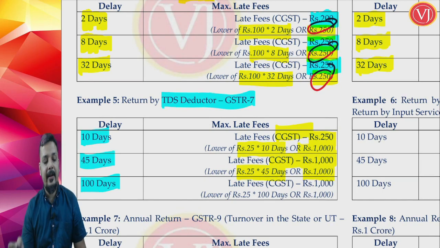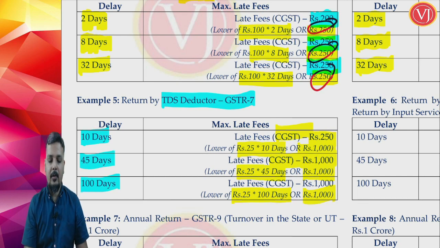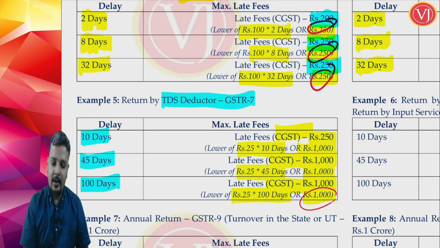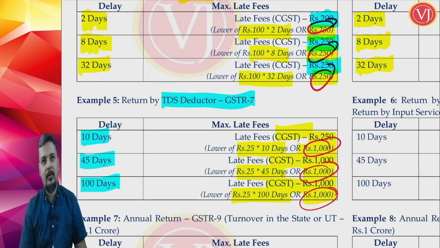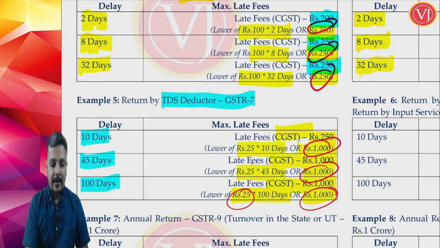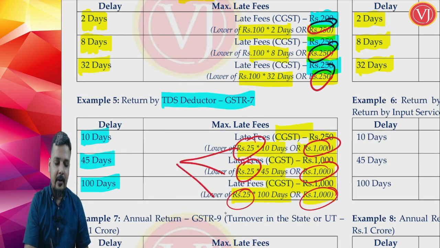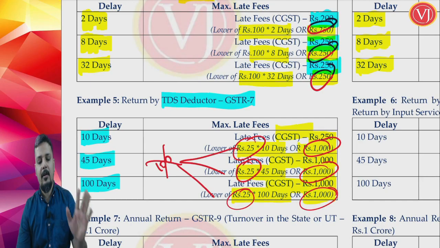And if it is 100 days delay, so 25 multiplied by 100 days, compare with 1,000. So 2,500 or 1,000, which is lower, CGST late fees is 1,000. The interesting point is the upper limit in all the three cases is 1,000 rupees, and per day in all the three cases is rupees 25. It is not rupees 100. Right, normally you have to work out.